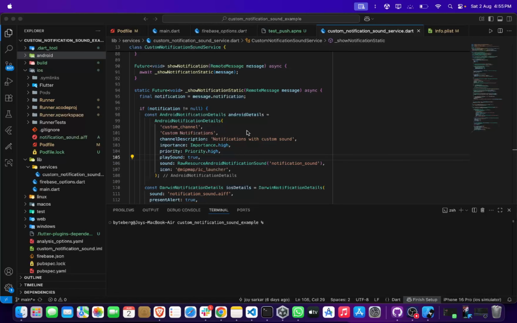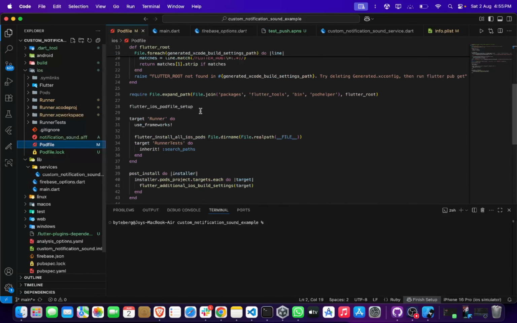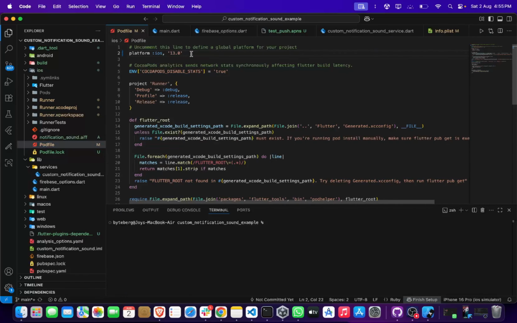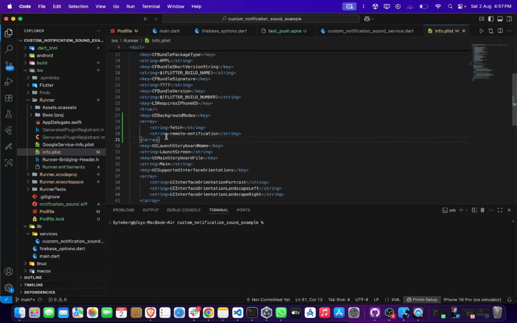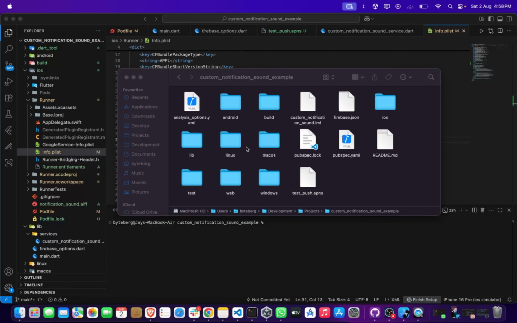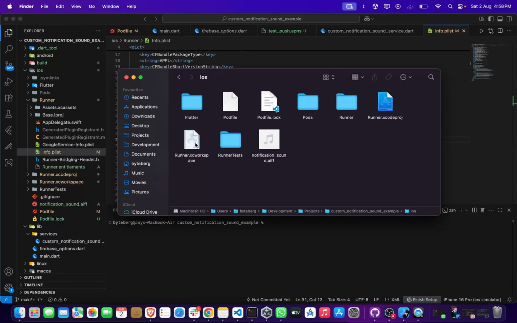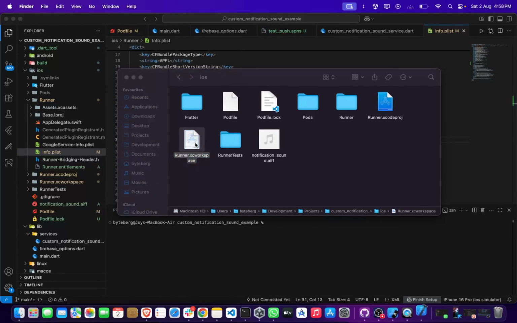Now, in order to implement the custom notification sound in iOS, we need to do some more setup. For that, first of all, we need to add the platform version here, and in the Runner folder in Info.plist, we need to add this snippet. Now let's open our project in Xcode. To open our project in Xcode, go inside the iOS folder and open this Runner.xcworkspace file.